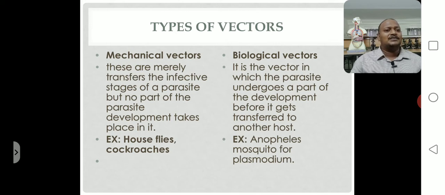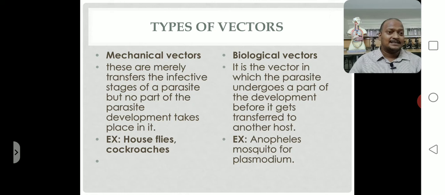For example, the Anopheles mosquito for Plasmodium. We discussed it earlier. Anopheles mosquito is one of the vectors for the Plasmodium parasite. So mechanical and biological vectors both carry pathogens, but in mechanical vectors, pathogens do not exhibit a life cycle process.